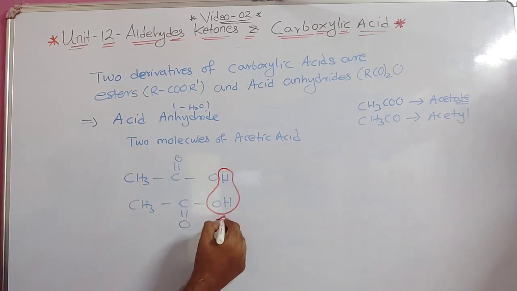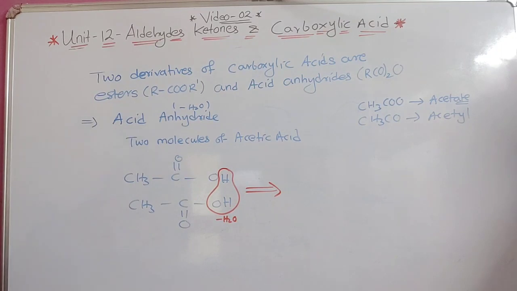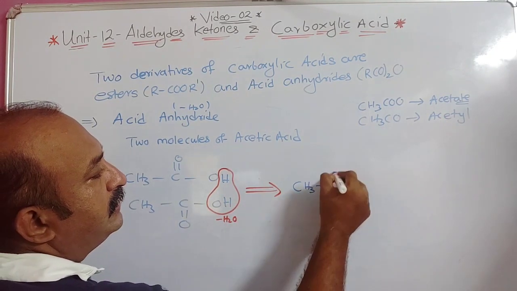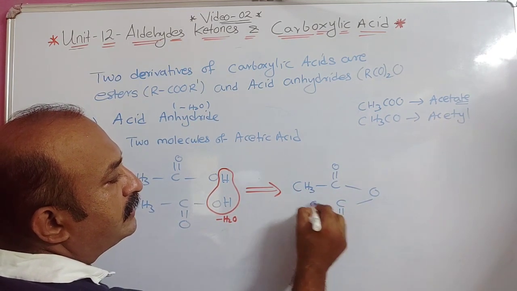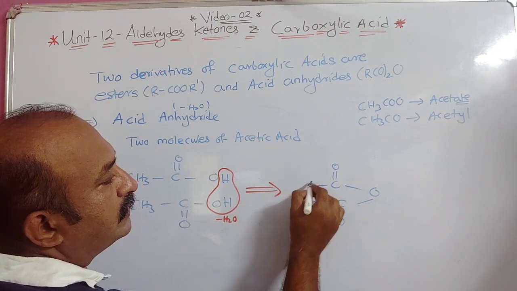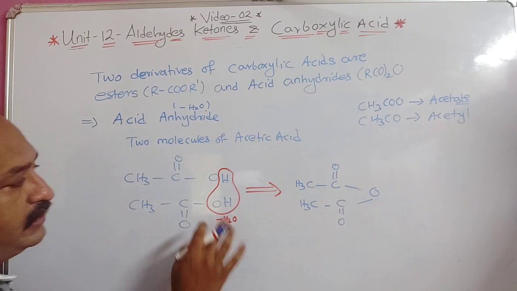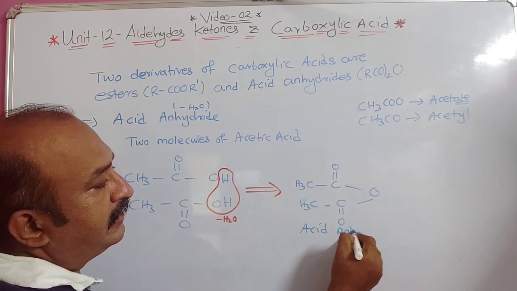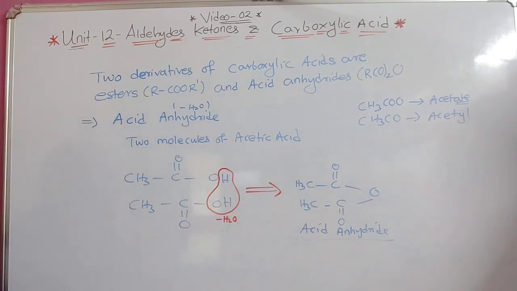You can see this is minus H2O. So what will it give? It will give CH3 C double bond O dash O dash C double bond O CH3. Here you see the water is removed, and this is your acid anhydride.